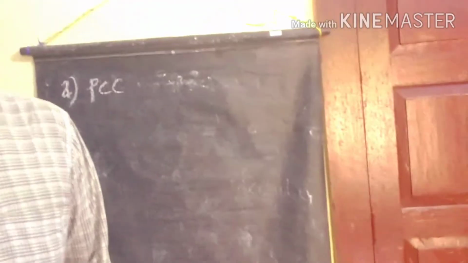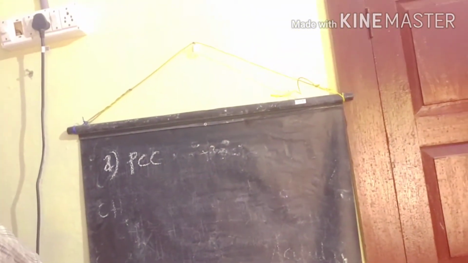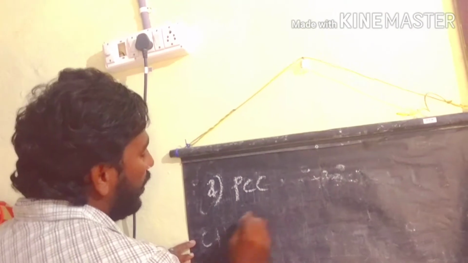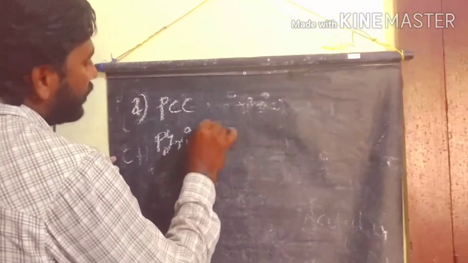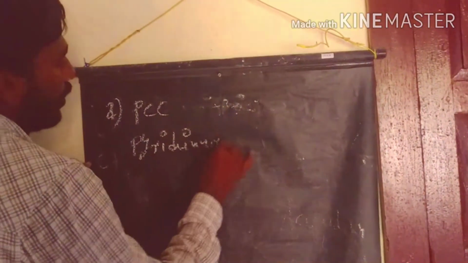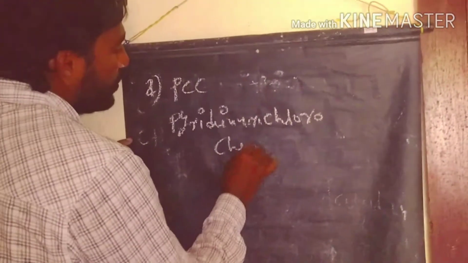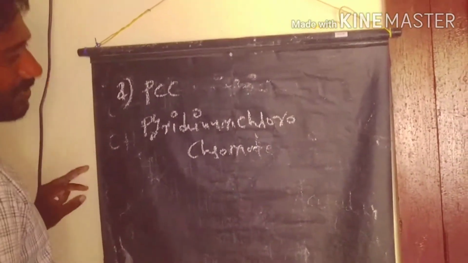So next we discuss pyridinium chlorochromate. This we prepare in situ, on the reaction spot.